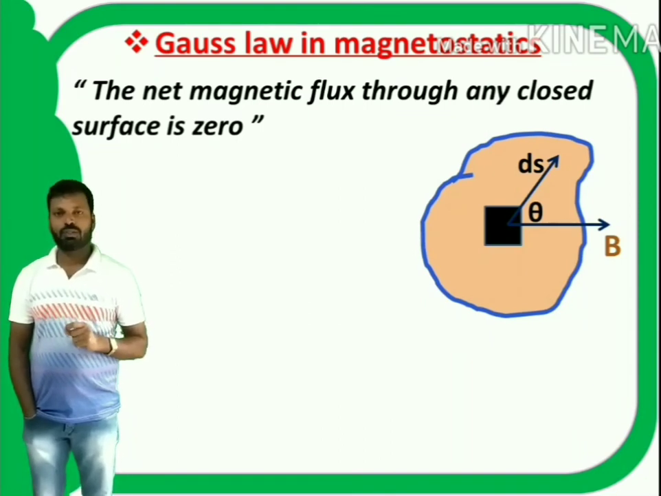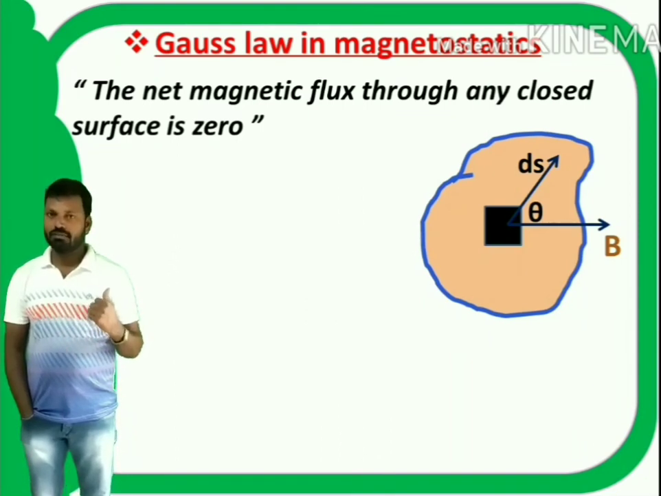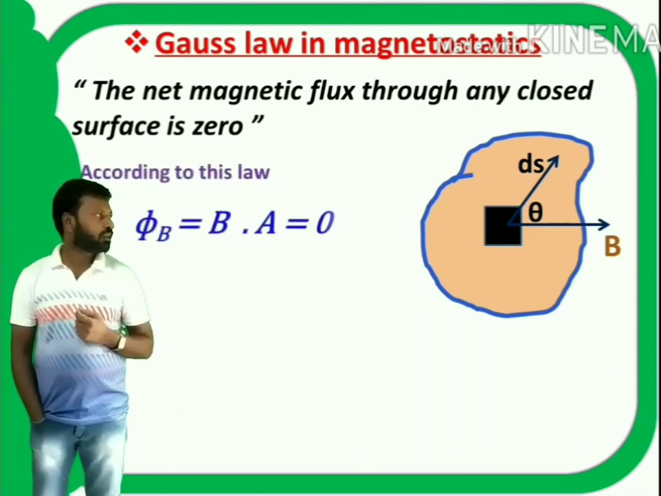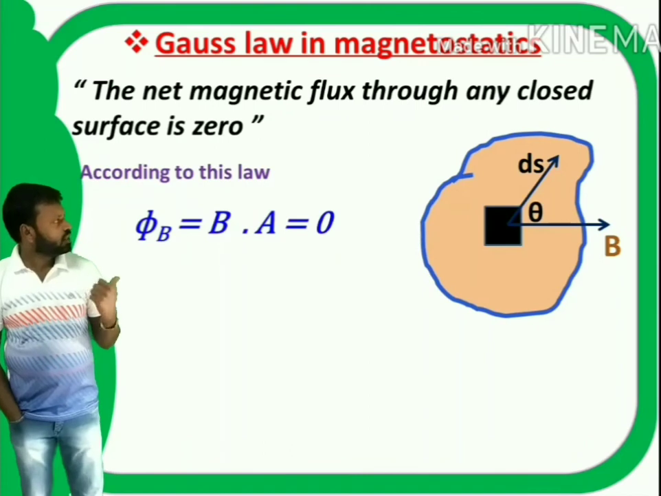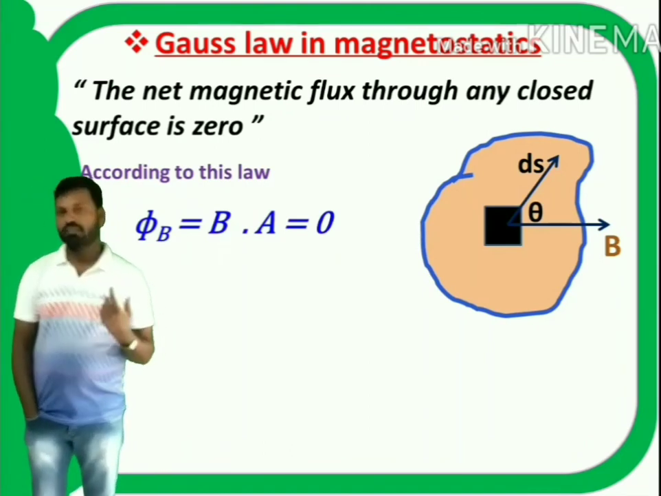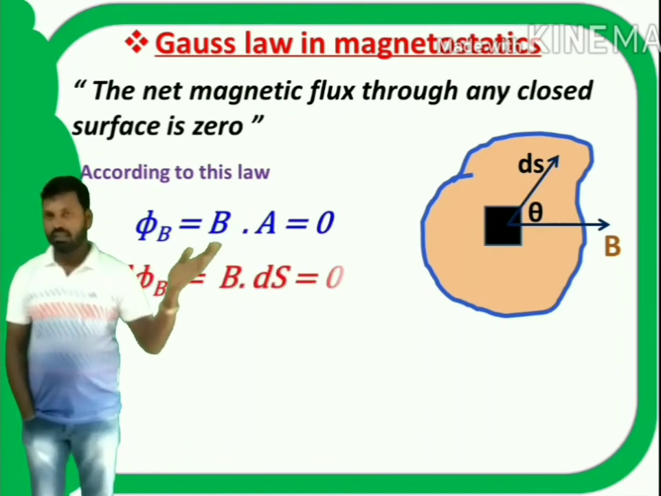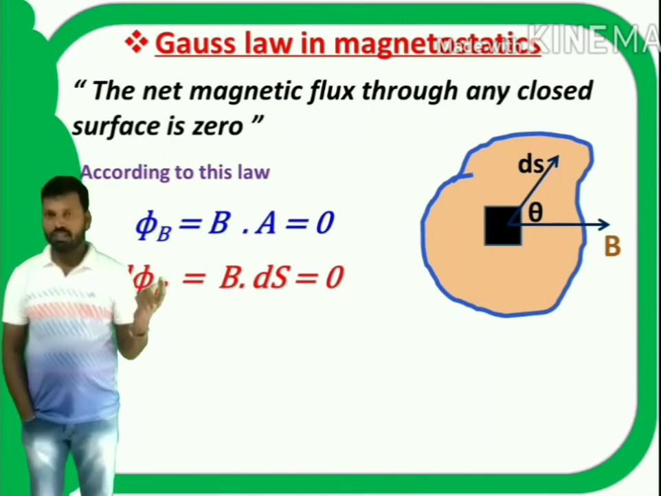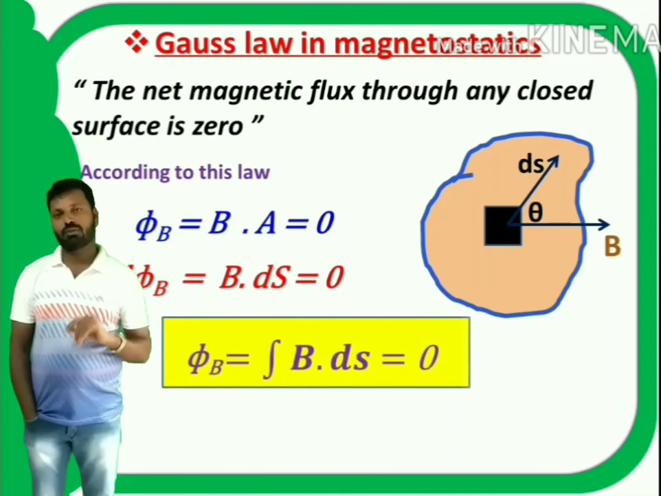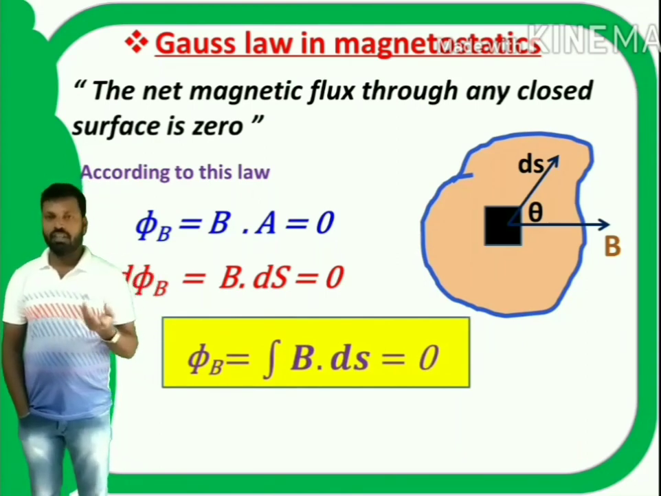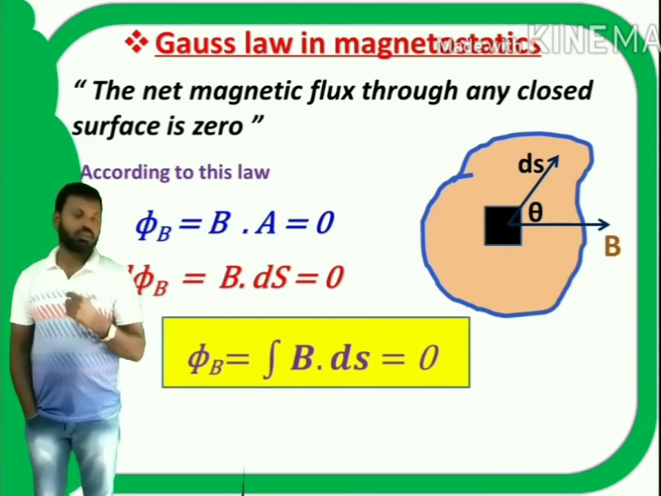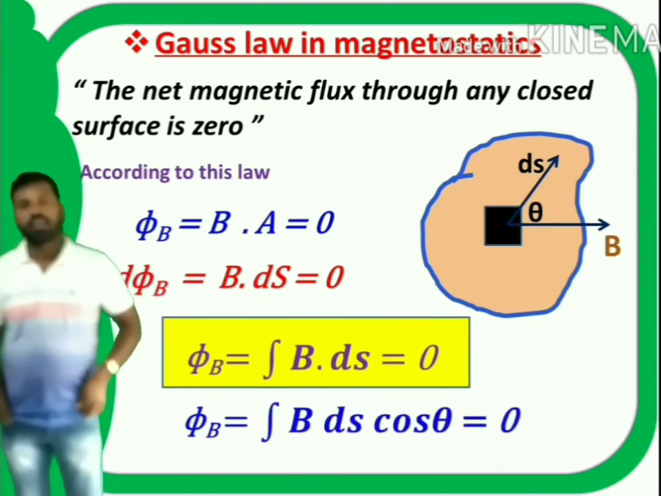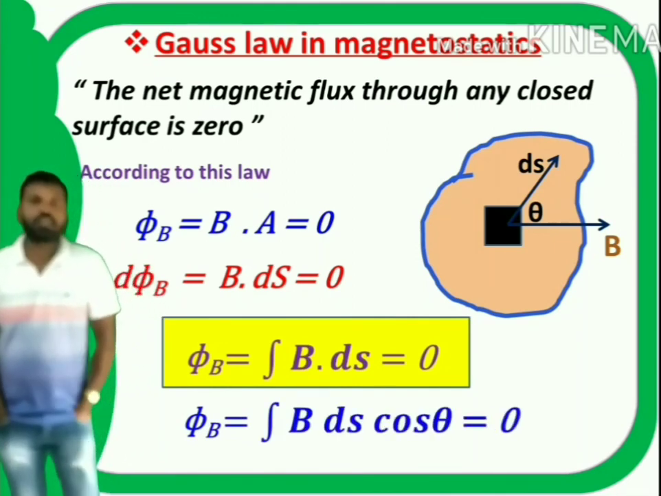So, magnetic flux, indicated with phi B, is equal to B dot A, that is equal to 0. For a small area dS, d phi B can be written as B dot dS, that is equal to 0. Total flux phi is equal to integral B dot dS is equal to 0. If I remove the dot product, phi is equal to integral B dS cos theta is equal to 0. This is Gauss law in magnetostatics.